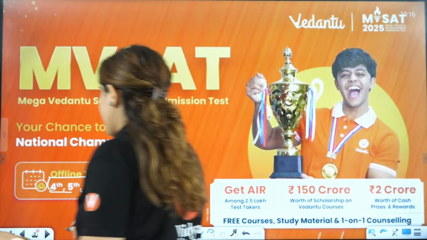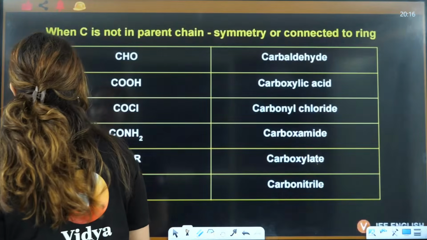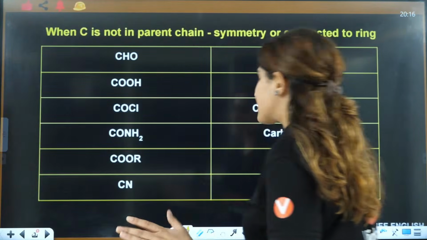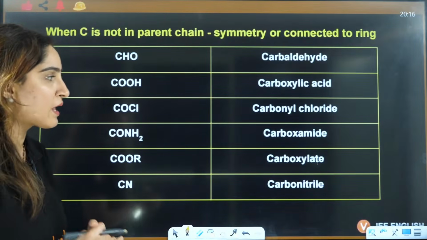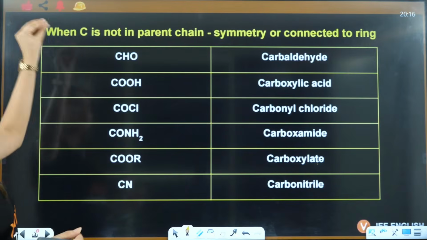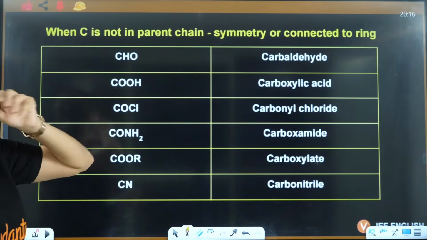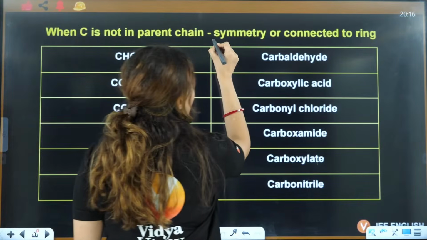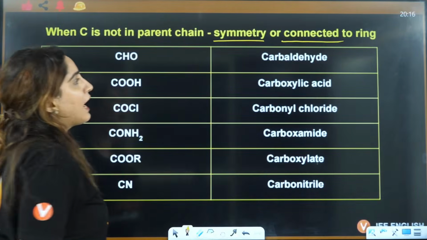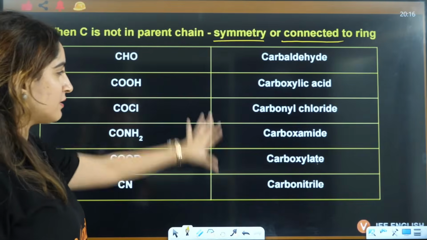Okay, so let's talk about this now. Yesterday we discussed polyfunctional groups. Now the next part is that if carbon is not in the parent chain, and also it is symmetrical or it is connected to a ring, then these will be the names.